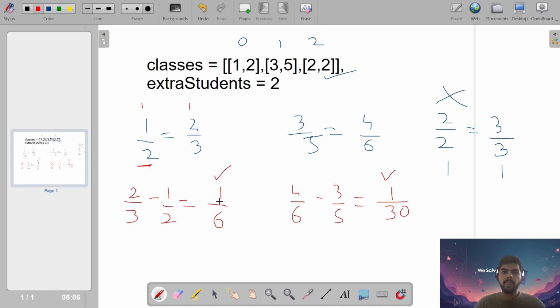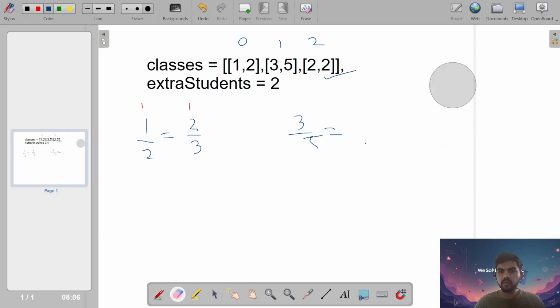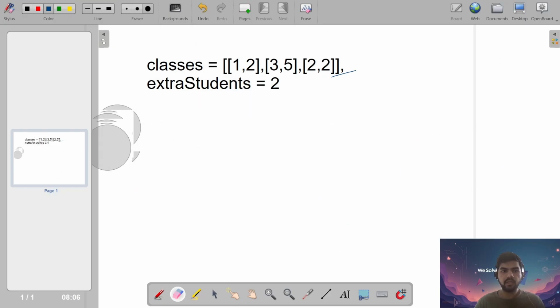Now you can just think about it for 2 minutes and see, okay, I got it. Wherever the impact is more, wherever I'm getting more difference, I will add one student there. Correct? True. So we'll just add it here. Now it will become 1 and 1 by 6. I'll erase this and we'll try to do an iteration over this.